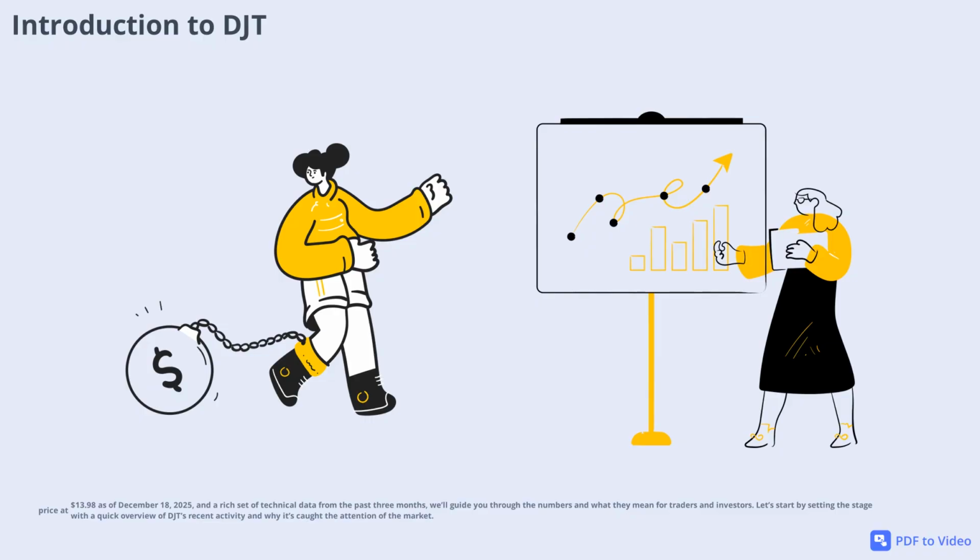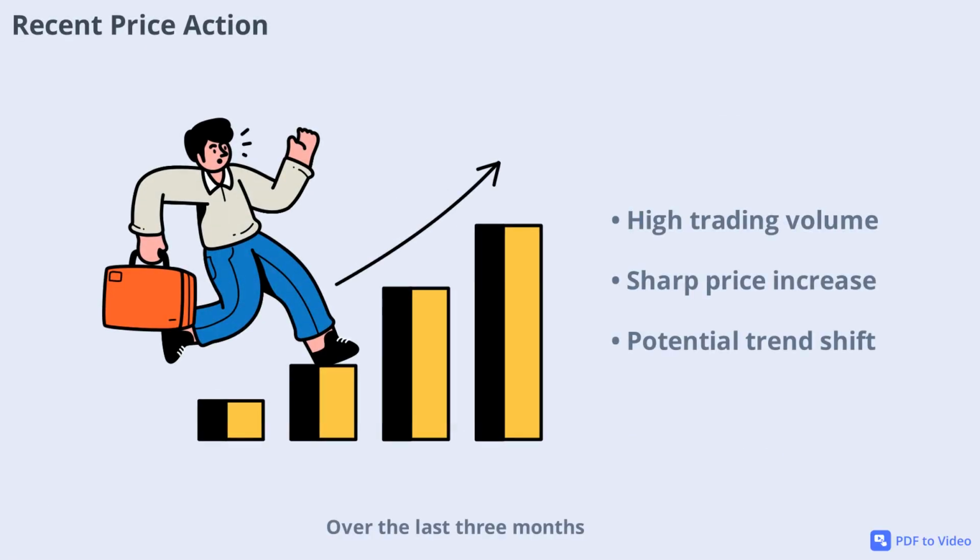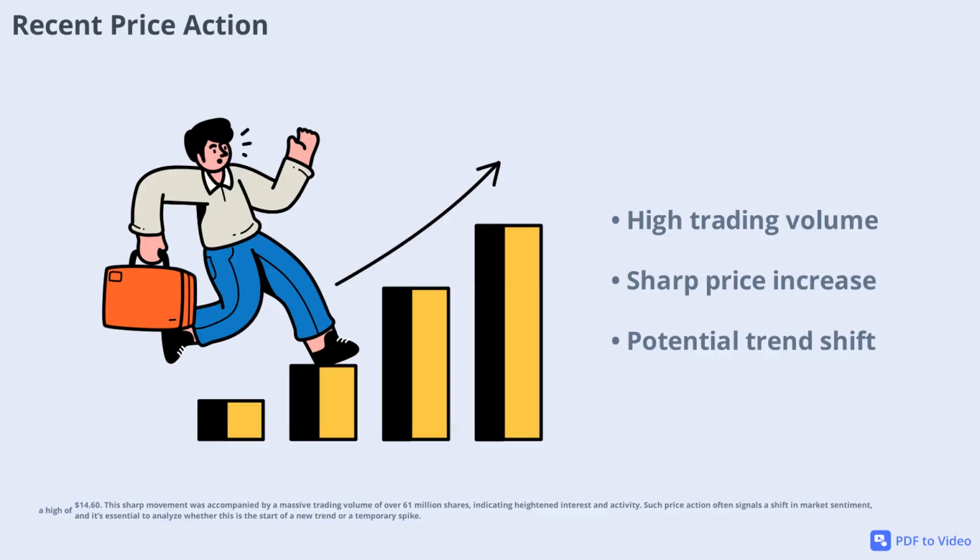Let's start by setting the stage with a quick overview of DJT's recent activity and why it's caught the attention of the market. Over the last 3 months, DJT's price has shown significant volatility, with a notable surge in the most recent trading session. On December 18, the stock closed at $13.98, after opening at $13.44 and reaching a high of $14.60. This sharp movement was accompanied by a massive trading volume of over 61 million shares, indicating heightened interest and activity. Such price action often signals a shift in market sentiment, and it's essential to analyze whether this is the start of a new trend or a temporary spike.